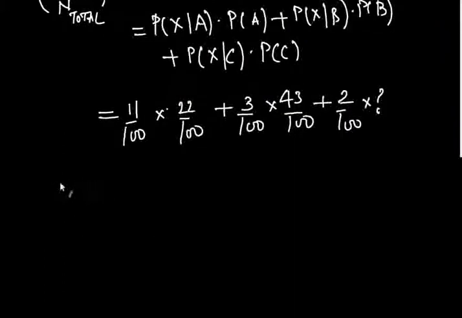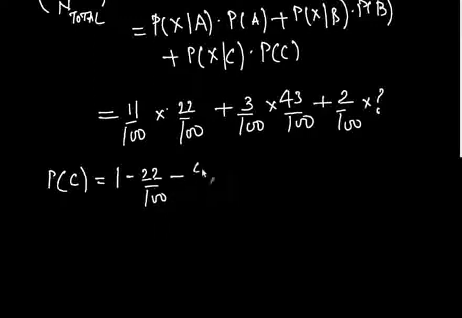So the probability of someone belonging to group C would simply be 1 minus the probability of them being in group A minus the probability of them being in group B. Both of these probabilities subtract, and this turns out to be 35 by 100.